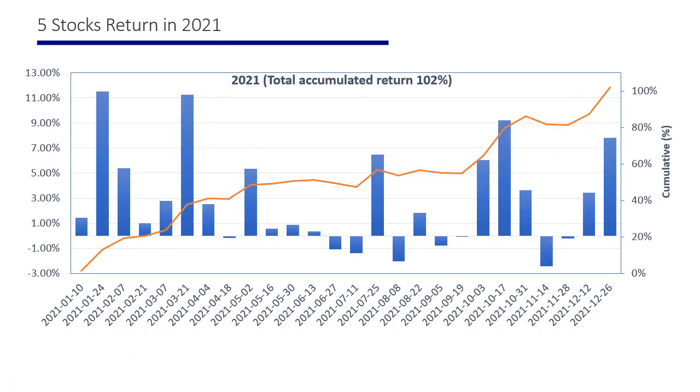Starting with 2021, as you see here, the return of this method in 2021, and as you know, this year was a very good year for trading. And as you see, the return of this method at the end of the year slightly exceeds 100%. And the minimum happened in November, which was close to -3%, and the maximum happening at the end of January was more than 11%.